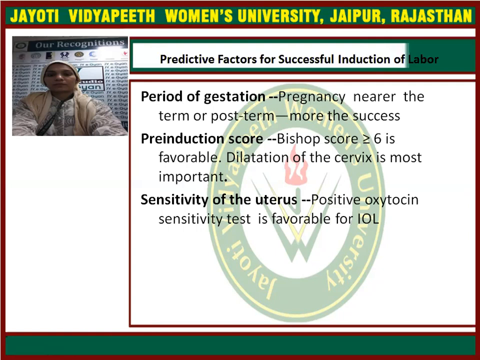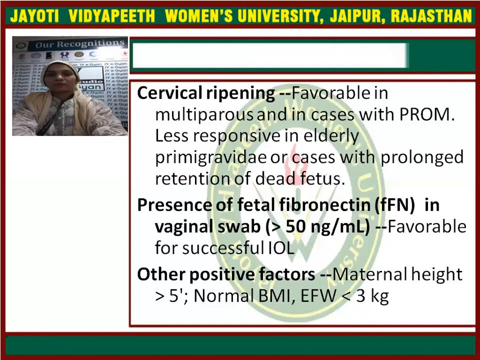Pre-induction score, the Bishop score, which we already know. Dilatation of cervix should be proper, and it is a very important factor in induction of labor. So dilatation of cervix should be looked for, and a Bishop score of more than 6 is favorable for the induction of labor. Then sensitivity of the uterus: a positive oxytocin sensitivity test, which you usually have to do, is favorable for the induction of labor.